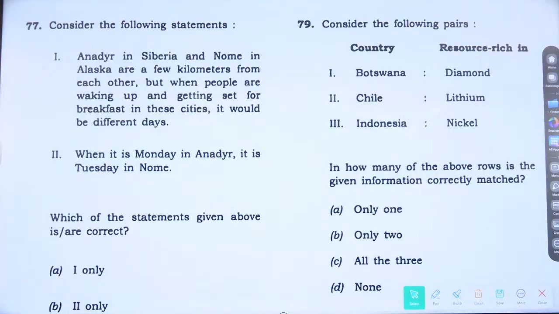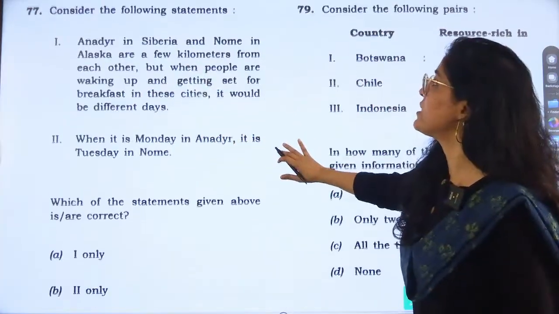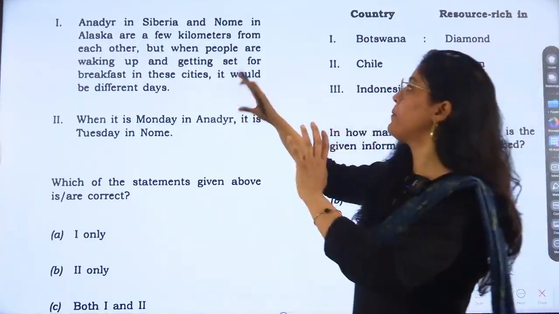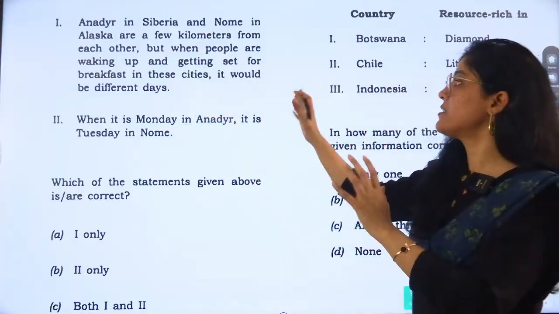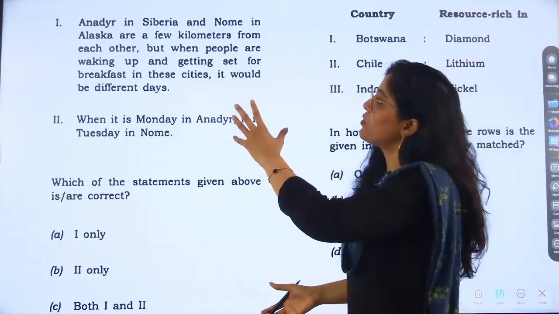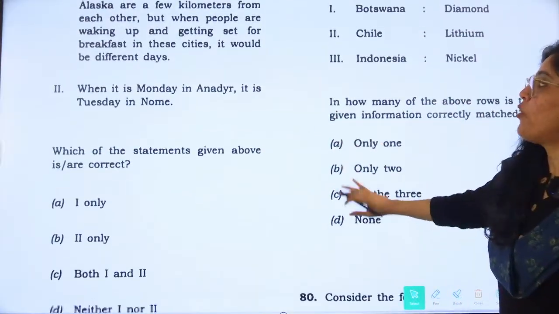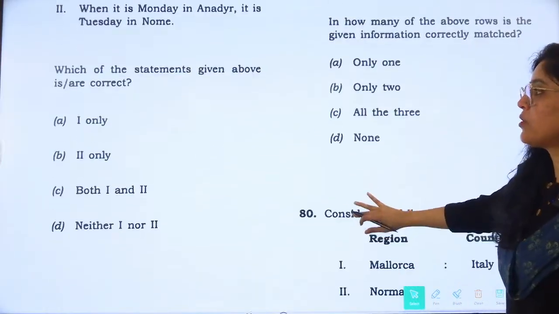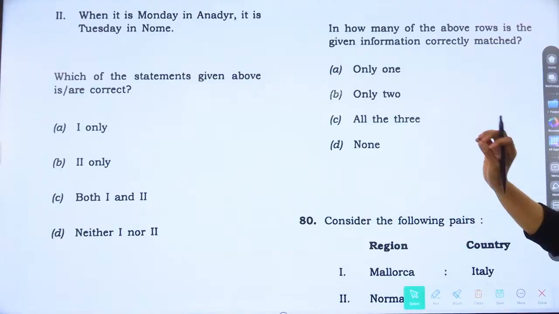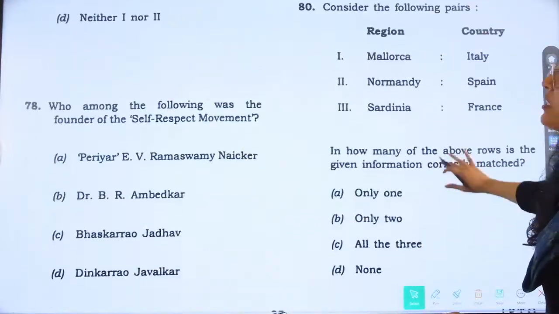Question number 77 is again related to a time concept. Another in Siberia and Nome in Alaska are a few kilometers from each other. But when people are waking up and getting set for breakfast in these cities, it would be different days, right? Same time zone they are following. When it is Monday in another, it is Tuesday in Nome. Now, which of the statements are correct? So, what will be the answer of this question? Both 1 and 2 are correct, right? Option would be C.